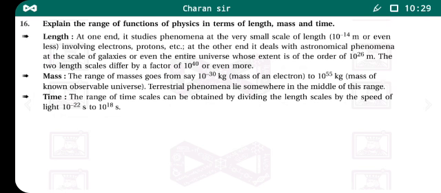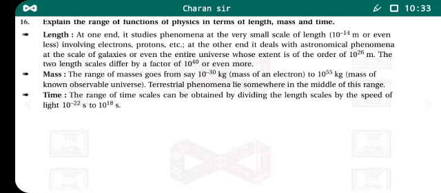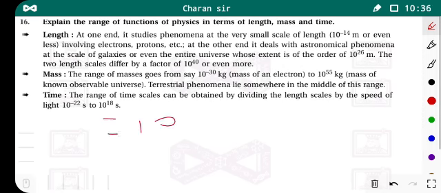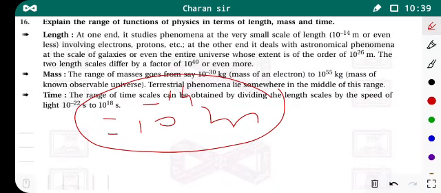These particle sizes are on the order of 10 raised to minus 14 meter. This is a very small length, and this is the minimum length order studied in physics.